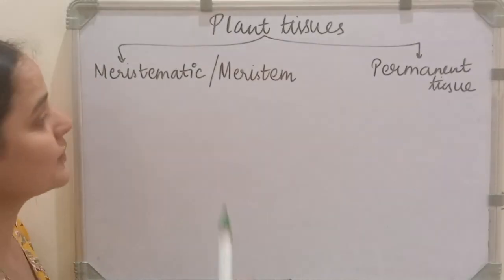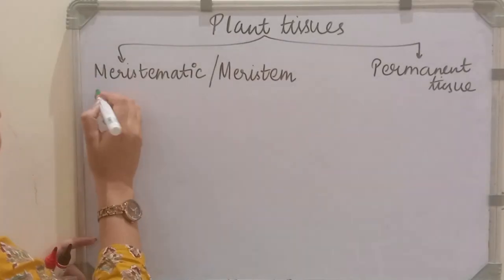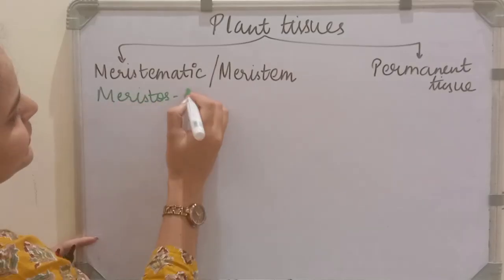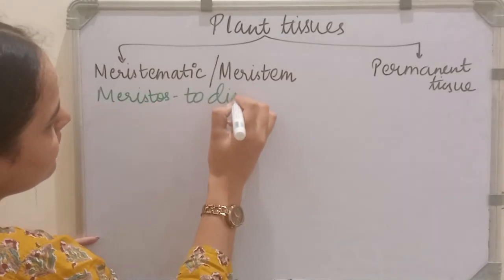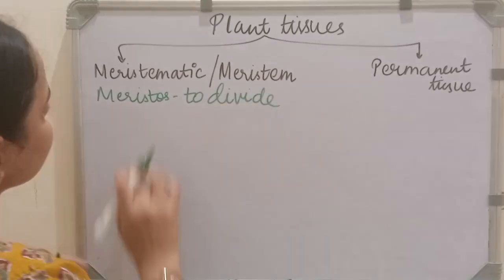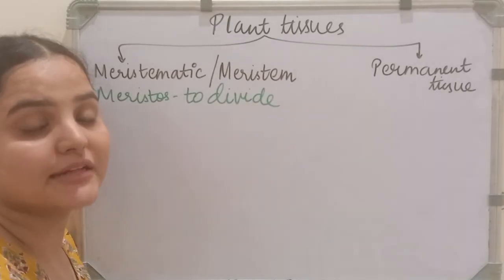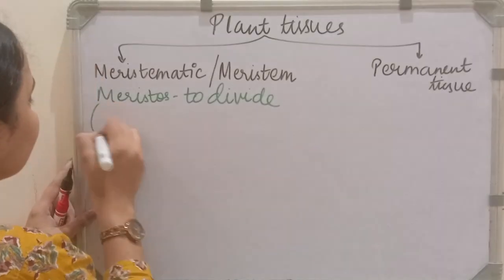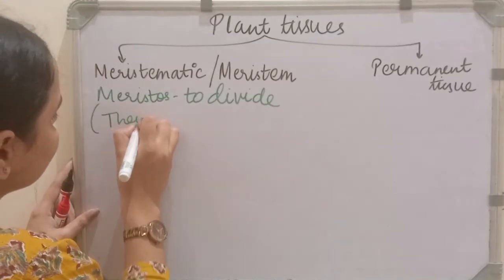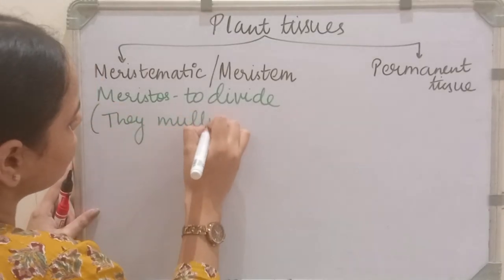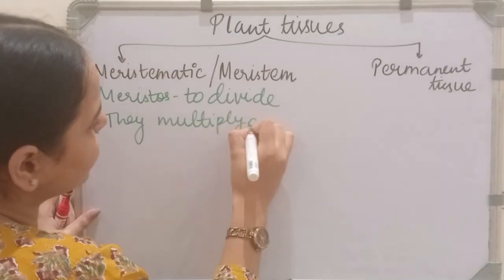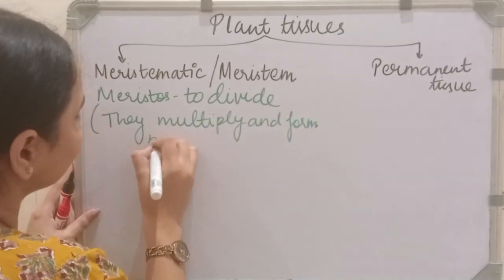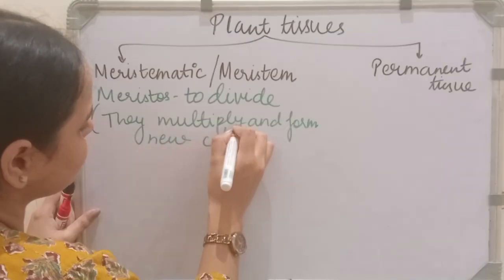The word meristos means to divide. So meristematic tissues are the tissues that have the capacity to divide. They multiply and form new cells.